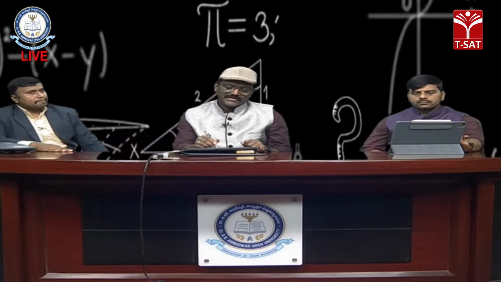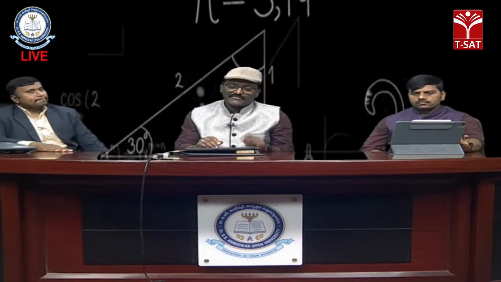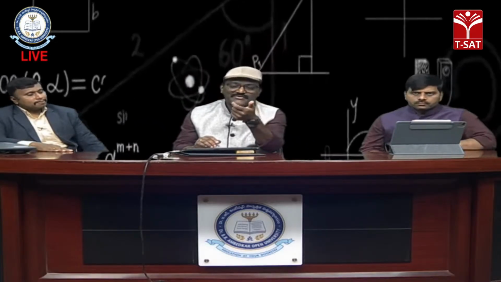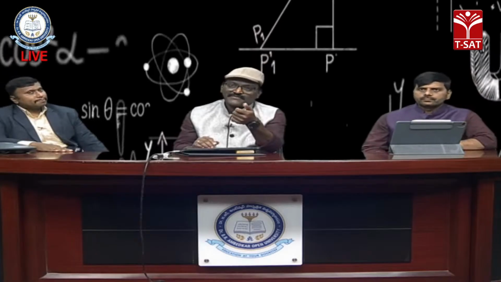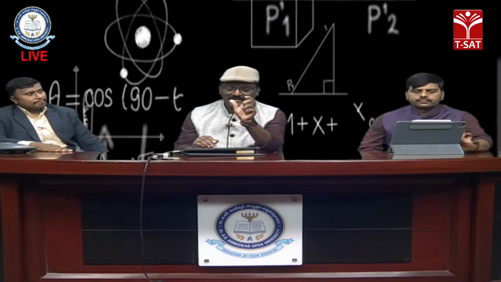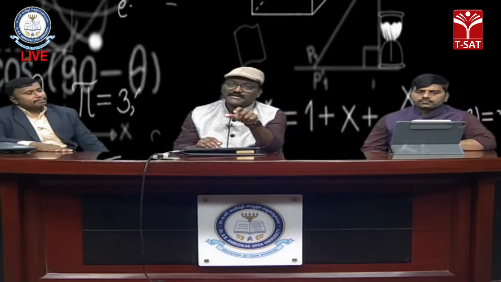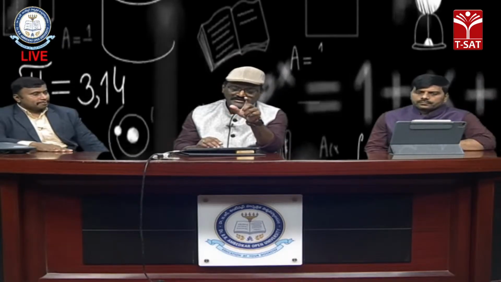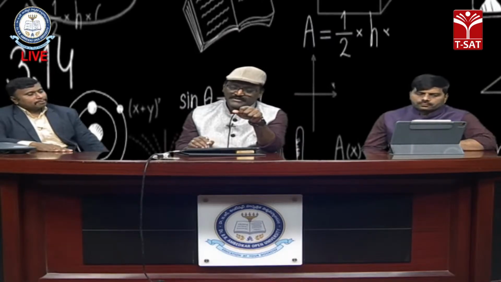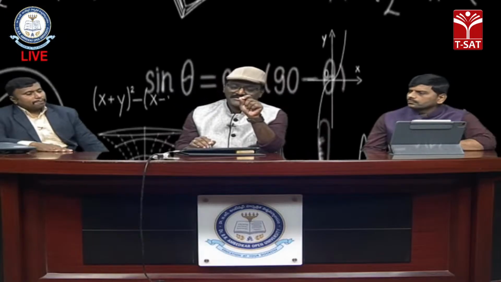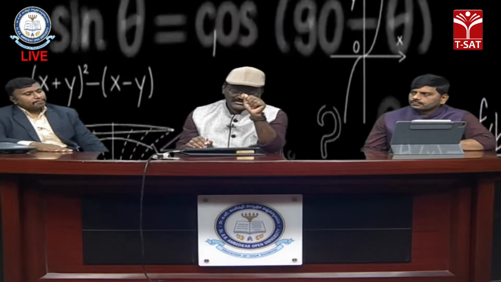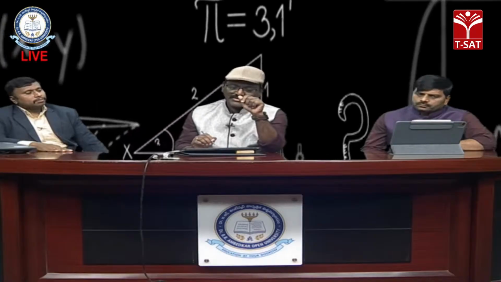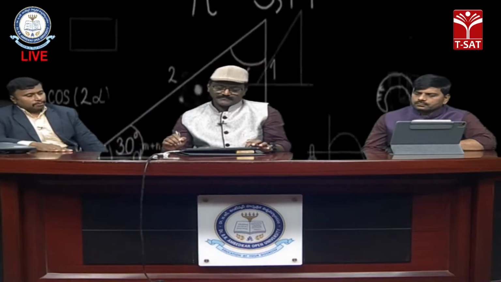What is that? For a function f of z, if a pole of order n will be there. For a simple pole, what we did: f of z multiplied by just z minus a. Now f of z multiplied by (z minus a) to the power n, and limit taken as z tends to a, if that one is a finite constant not equal to 0, then z equal to a is called a pole of order n.